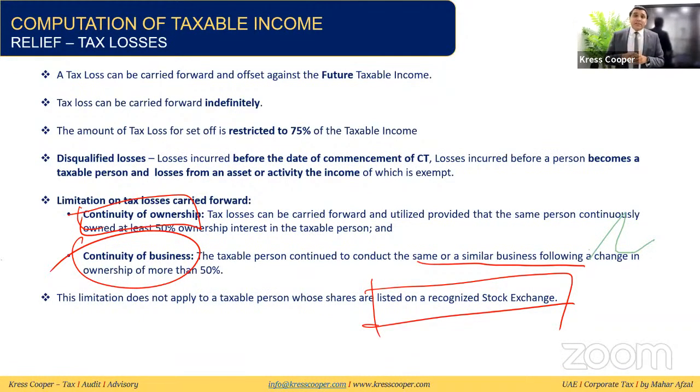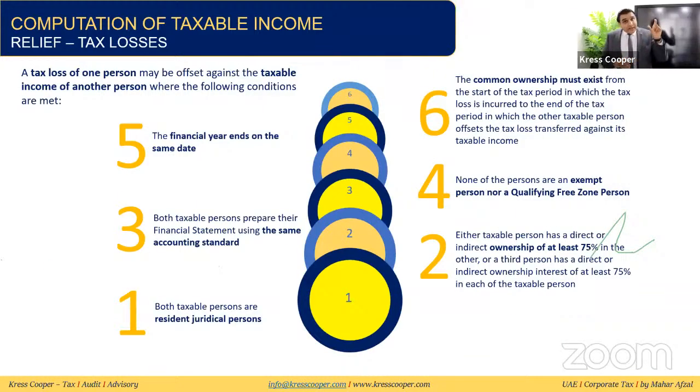These losses can be taken by the group. Basically, if the entities are part of a group, there are some conditions there. If entities are part of the group, the group can take 75% of the overall losses for an unlimited period of time. Then in the law, there is the option that one taxable person can adjust their losses against another taxable person. This provision is given in the law as well. Take company A and company B. Company A has some losses, company B has profits. The losses of company A can be adjusted against the profits of company B. But this is also subject to some conditions.